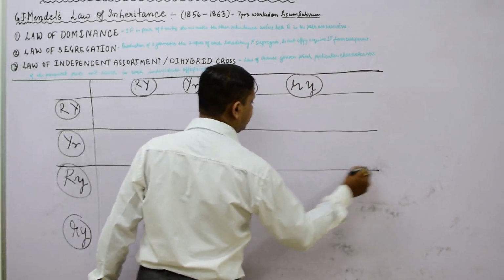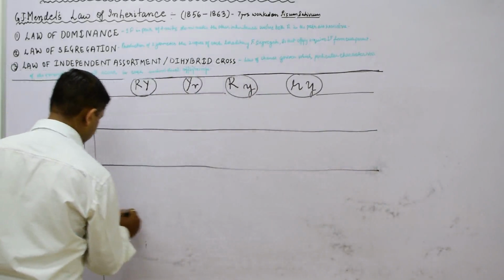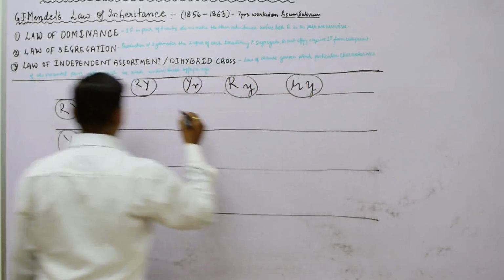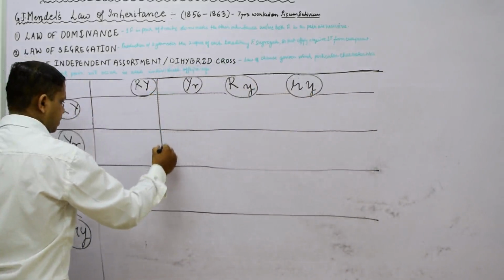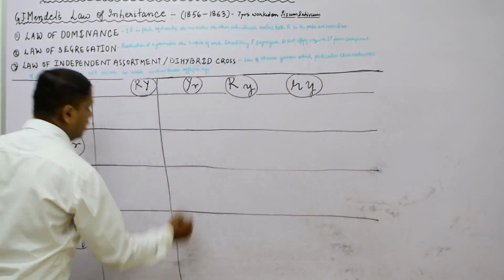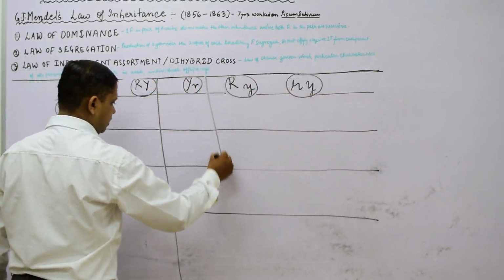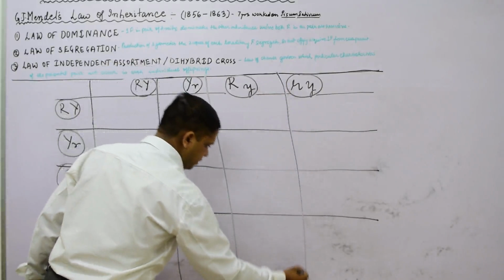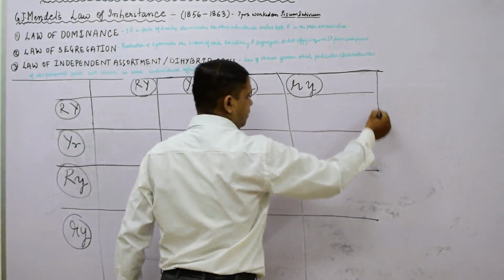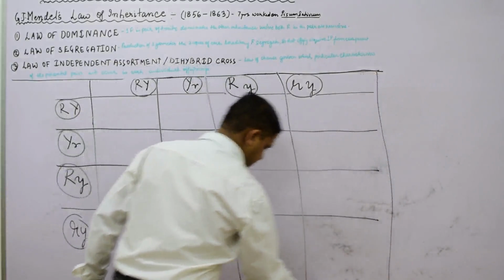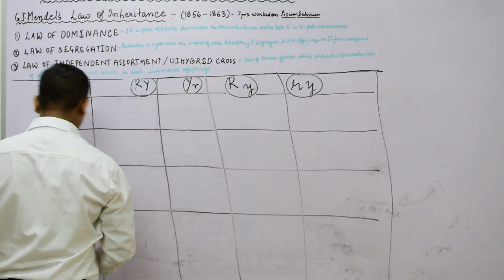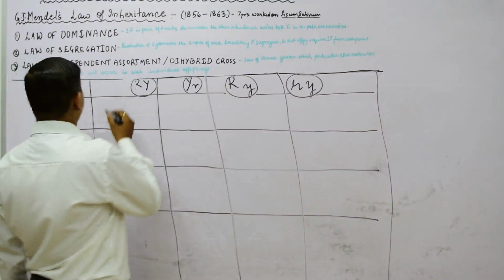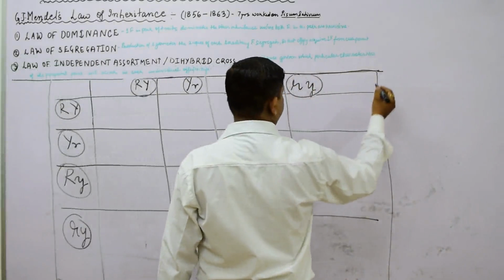These are the horizontal lines. Now after this we will see the vertical four lines. This is the Punnett square of 16, and how we will make a cross we will see here.